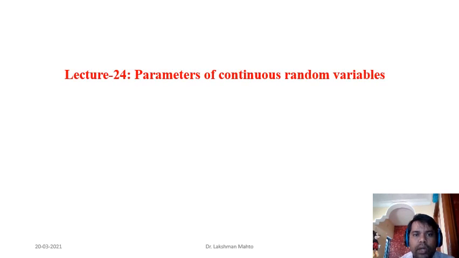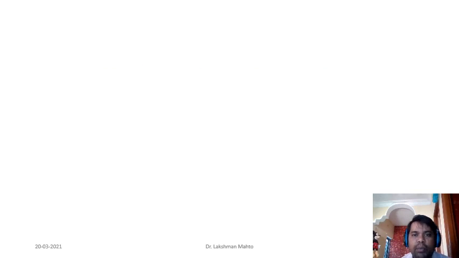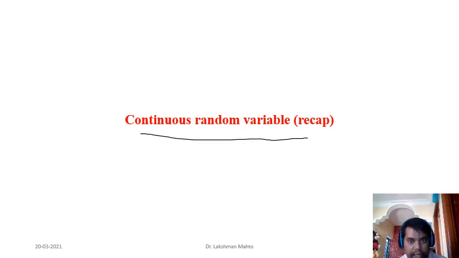Okay. So today I will discuss in detail what the parameters of a continuous random variable are. Basically two parameters: one is mean, another one is variance. And before going to that, I will recall a few more continuous random variables as examples. That's why I have given this part of the lecture as a recap of continuous random variables. That means here we will talk about a few more examples of continuous random variables.